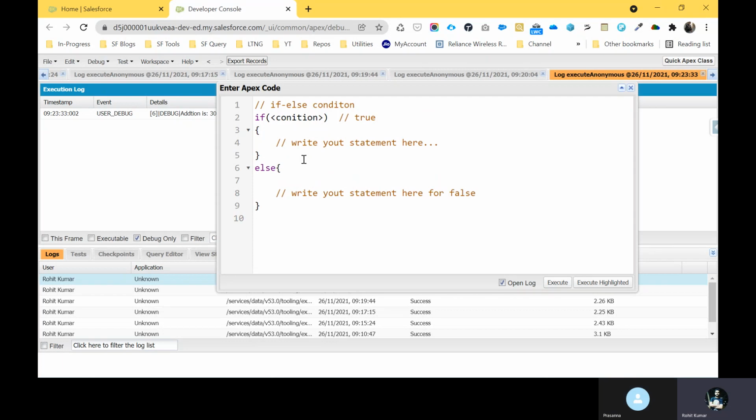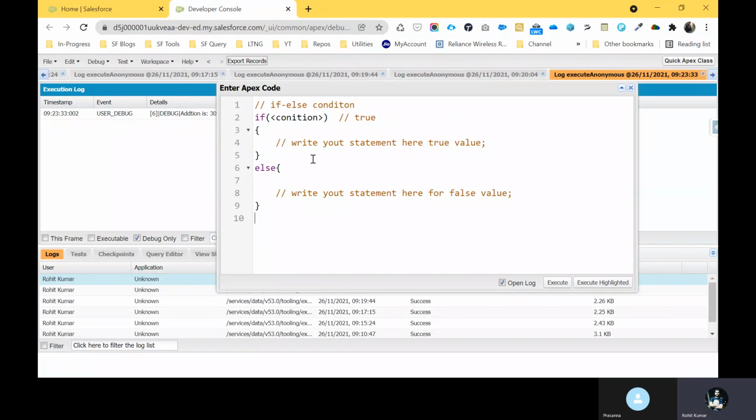This is for false, and this is for the true value here.